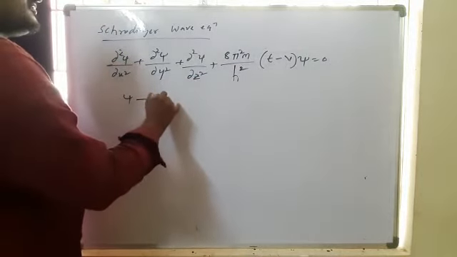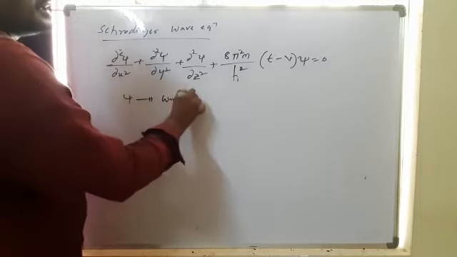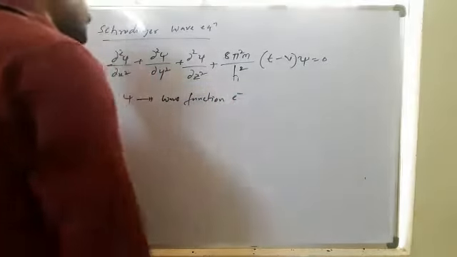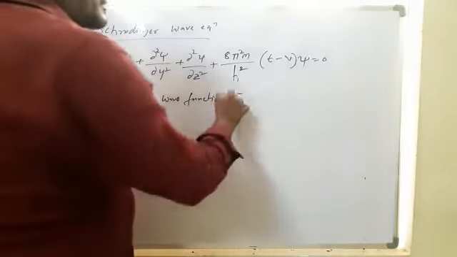Psi is the wave function of the electron.